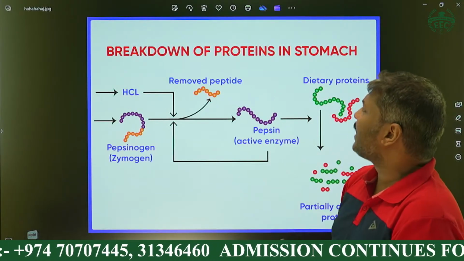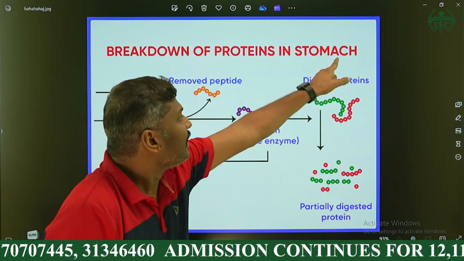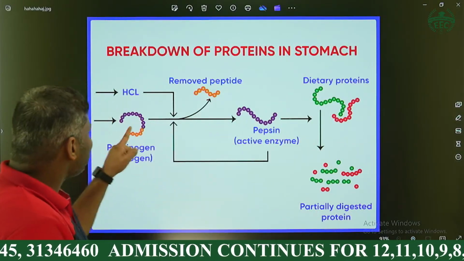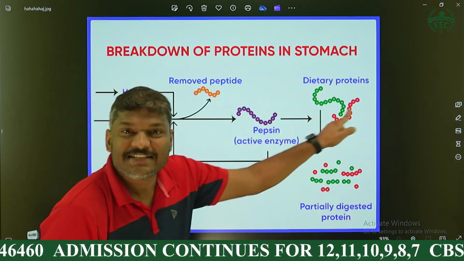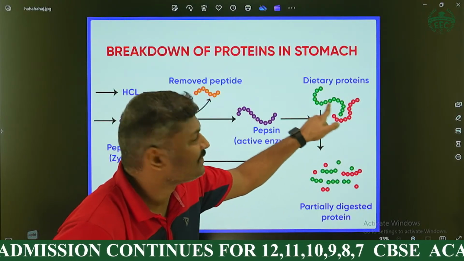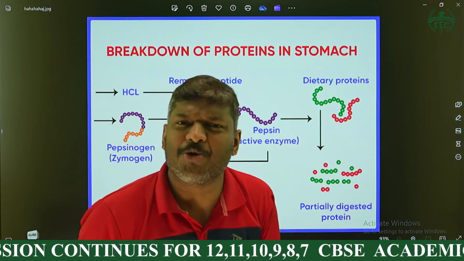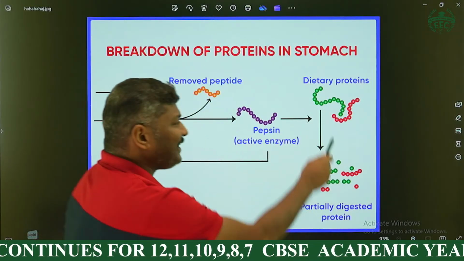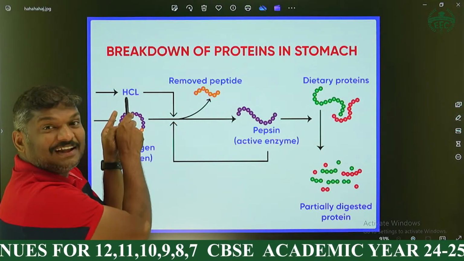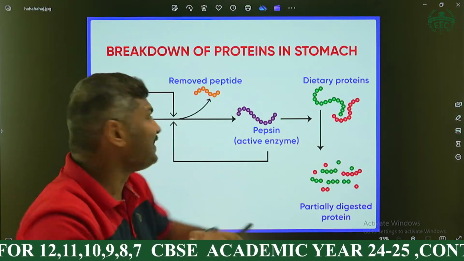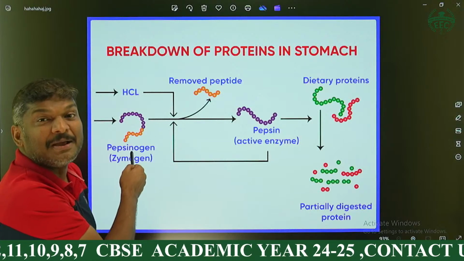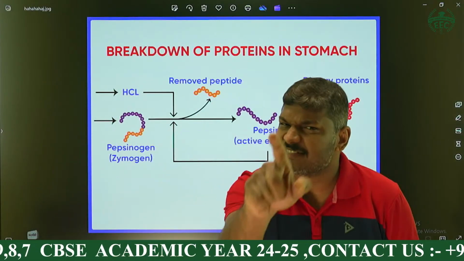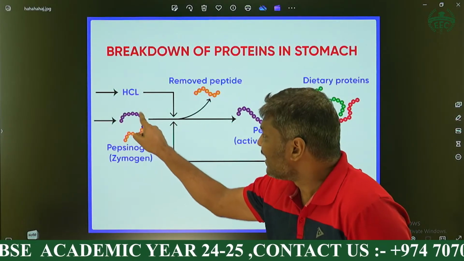But what is the heading? Breakdown of proteins. I already told you that in the stomach the proteins are digested. Here you can see, what is this one, my dear students? This is a protein, a dietary protein. What do you mean by dietary proteins? The proteins present in the food. Look at the board, the HCl, that hydrochloric acid, is the acid in our stomach. And here this is the enzyme pepsinogen. That's a new term, my dear students. It is pepsinogen.